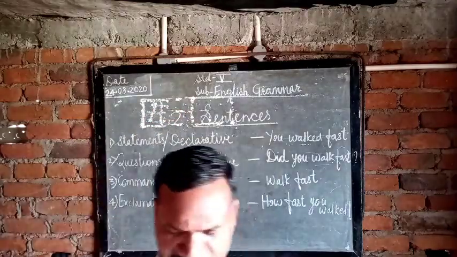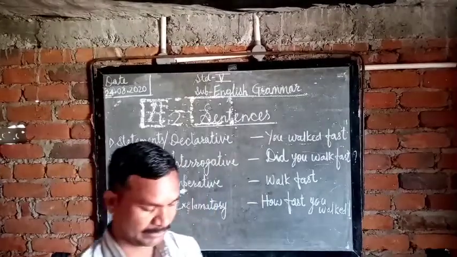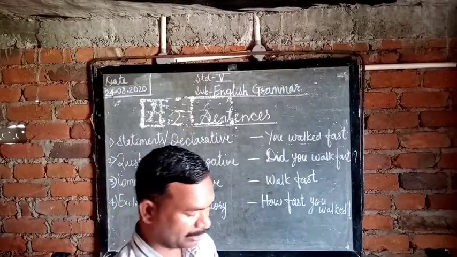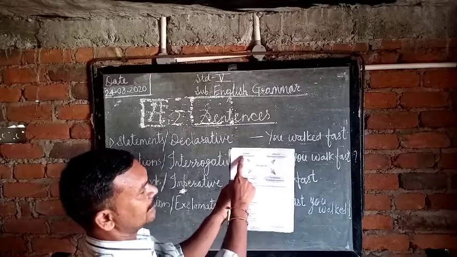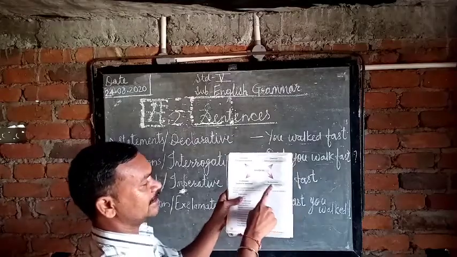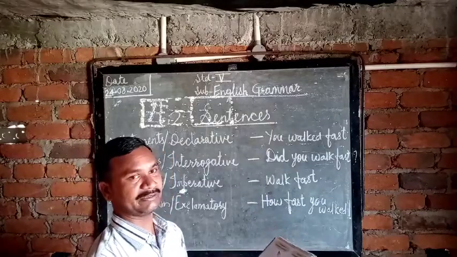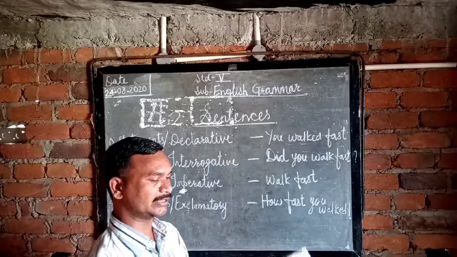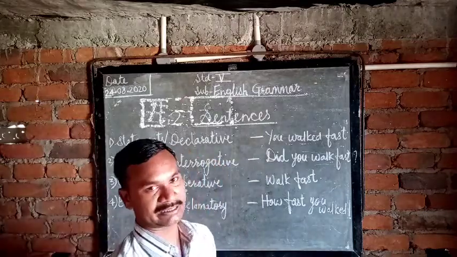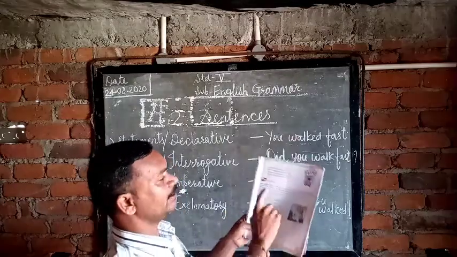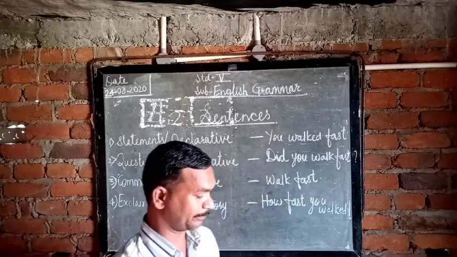Now students, open your textbook, page number 11. On page number 11, we have to see the types of sentences. See here: statement sentence, question sentence, command sentence, and exclamation sentence. If you go through the textbook, you can understand easily because there are only four types. Now we deal with the exercise. See page number 11, exercise first. Open your textbook, take a pencil in your hand.